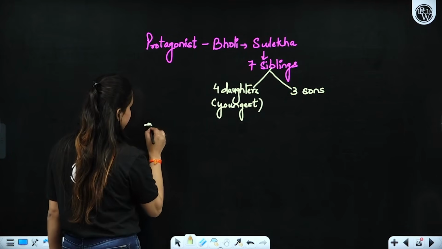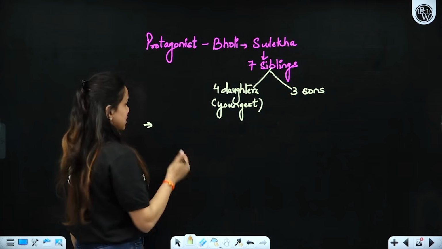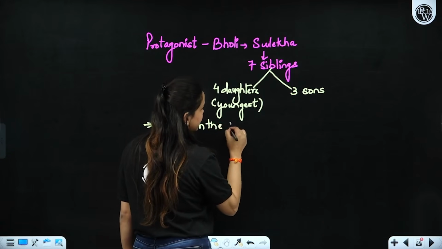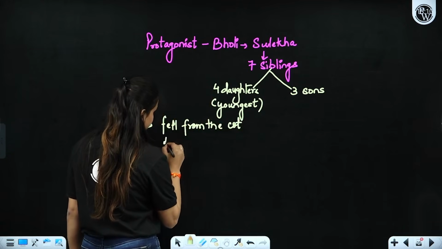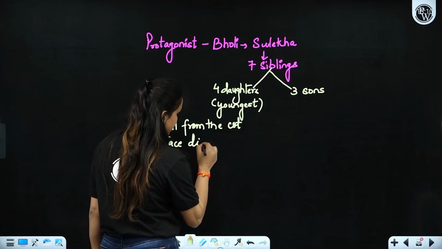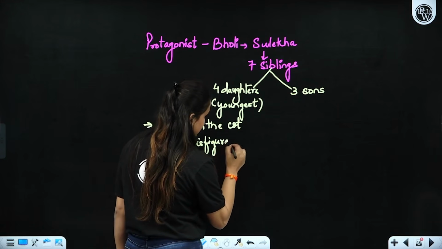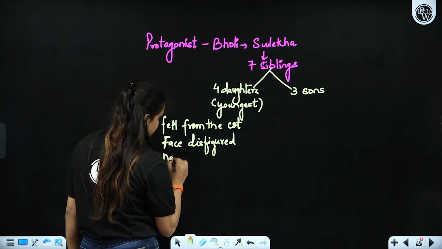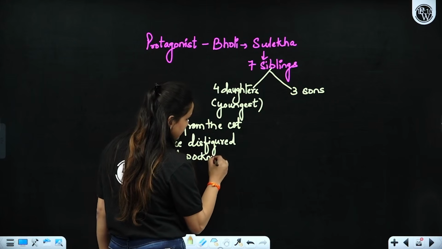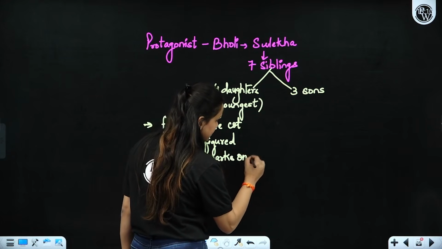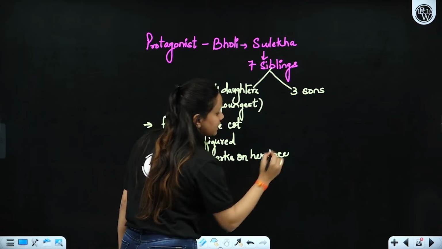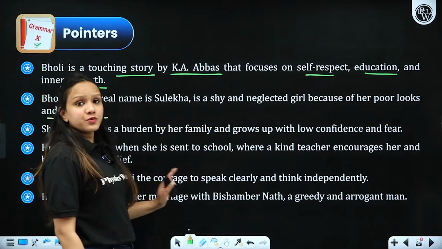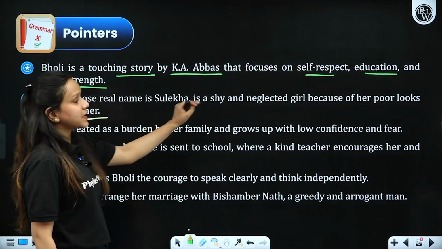Then let's understand. When she was a kid, she fell from the cot. When she was just 3, all right? Her face was disfigured, right? She had pock marks on her face as well. Due to which people often made fun of her, used to mock at her, right? So let's see further. Now, proceeding towards the second point, Bholi, whose real name is Sulekha, is shy and neglected.